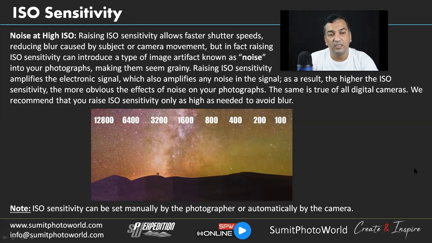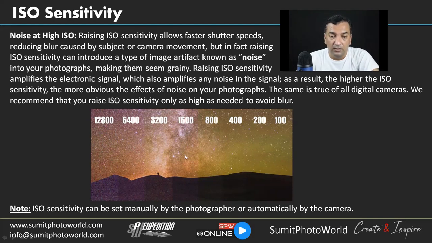Noise at high ISO. Raising ISO sensitivity allows a faster shutter speed, reducing blur caused by subject or camera movement. But raising ISO sensitivity can introduce a type of image artifact known as noise. So this is an image artifact we call noise in your photographs. You can see the sample image below. That image looks very grainy, and I've mentioned the different ISO levels.